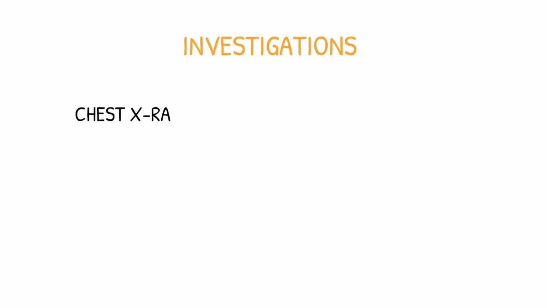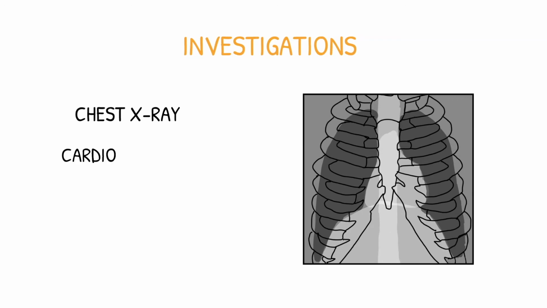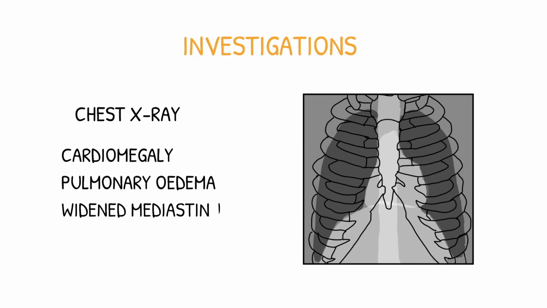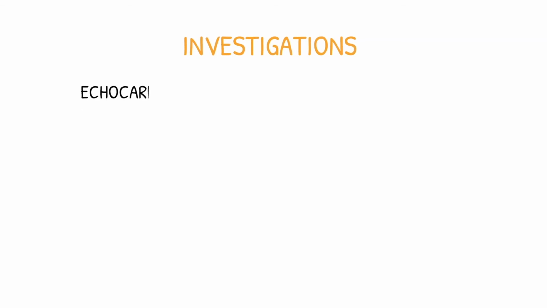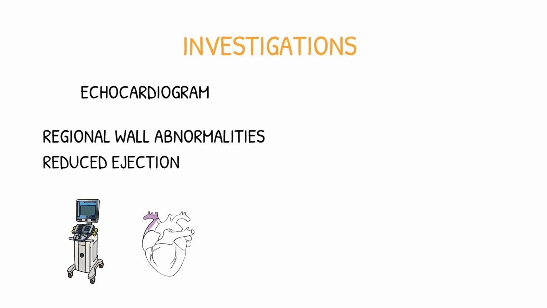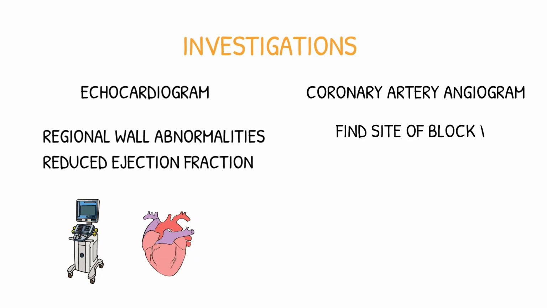A chest X-ray can be done, which may reveal cardiomegaly, pulmonary edema, or a widened mediastinum due to aortic rupture. An echocardiogram may reveal regional wall abnormalities and a reduced ejection fraction, and a coronary angiogram can be done to check the artery blood flow.